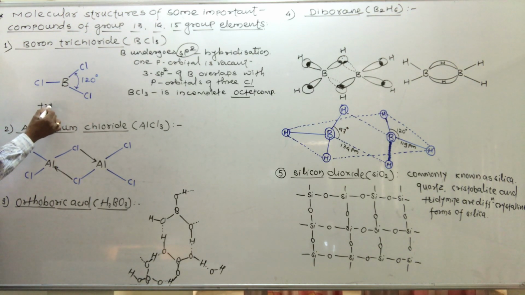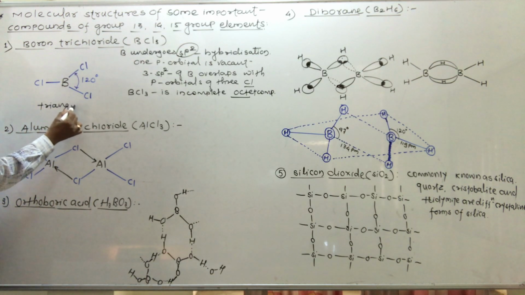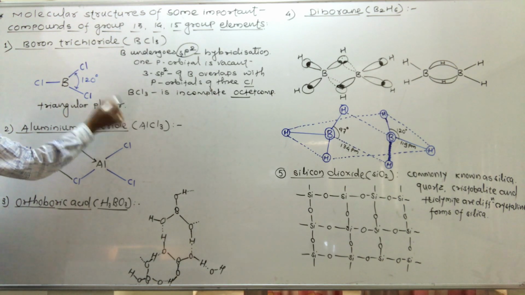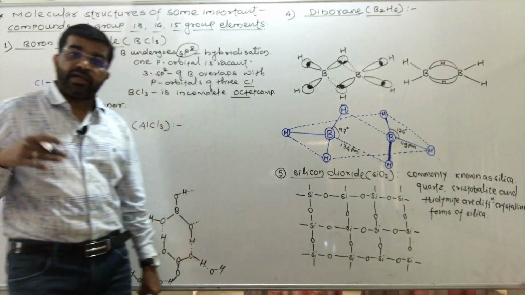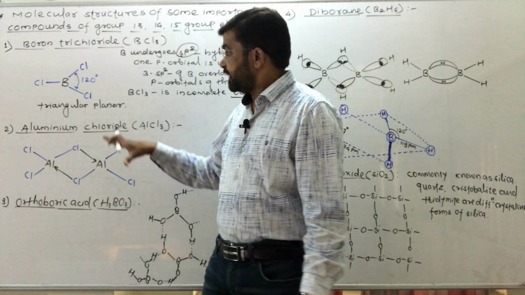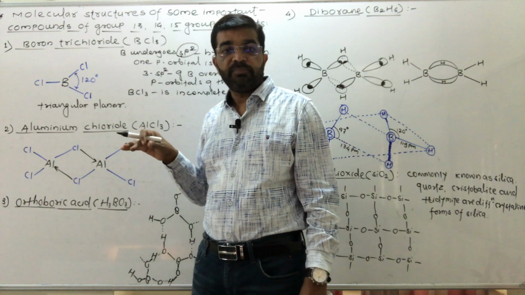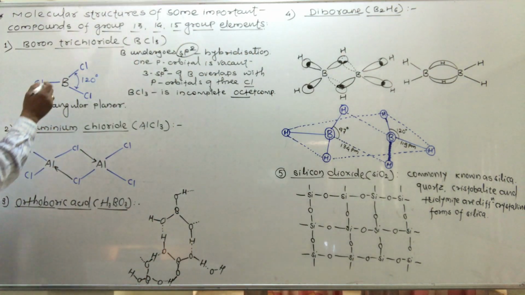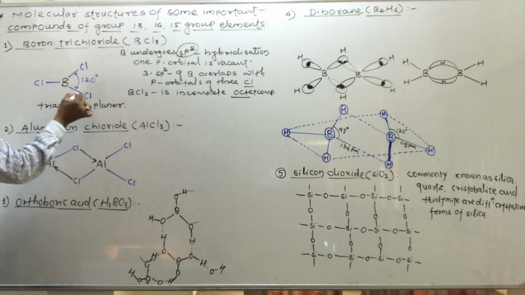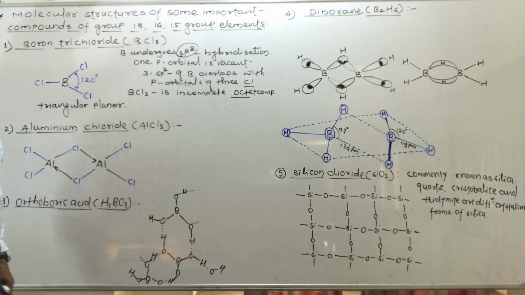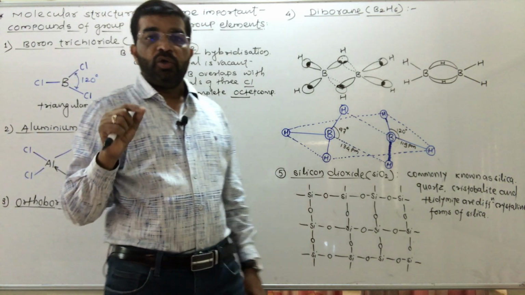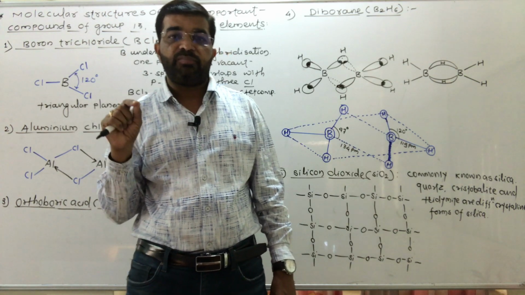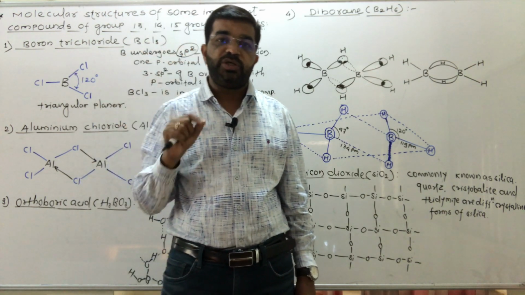So it has a trigonal or triangular planar structure, that is BCl3. The bond angle between chlorine, boron, chlorine is 120 degrees. That is the molecular structure of BCl3.